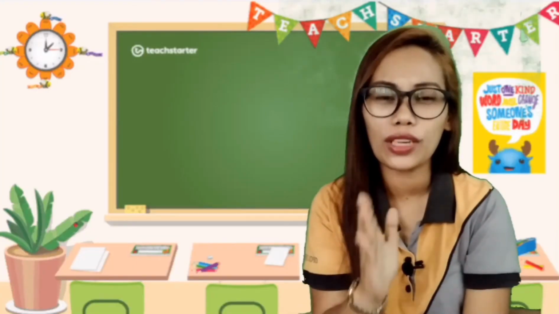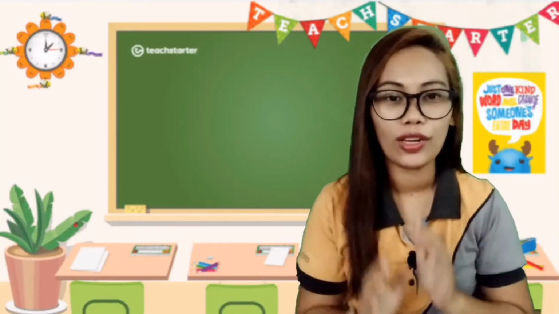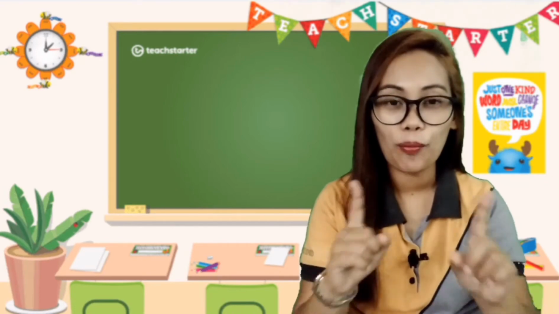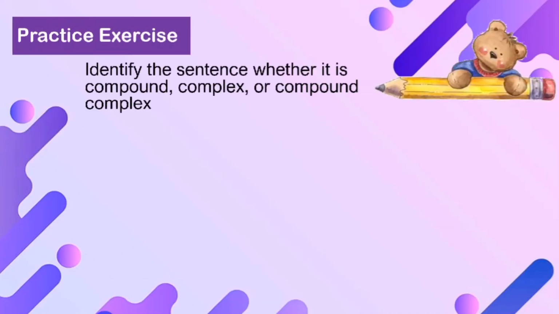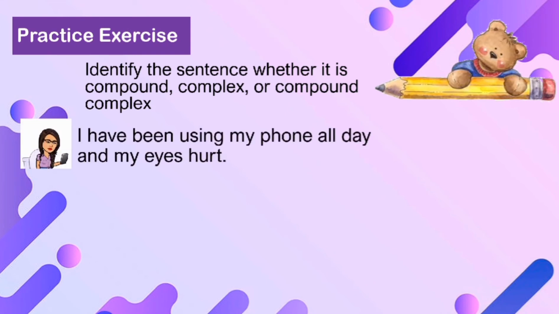Now let us try if you can identify compound, complex, and compound complex sentences. Let's practice. This time you're going to identify whether the sentence is compound, complex, or compound complex. Let's begin with the first one. I have been using my phone all day and my eyes hurt. What do you think? We have a clue here. The word is and. So we have two independent clauses. Therefore, this sentence is compound.